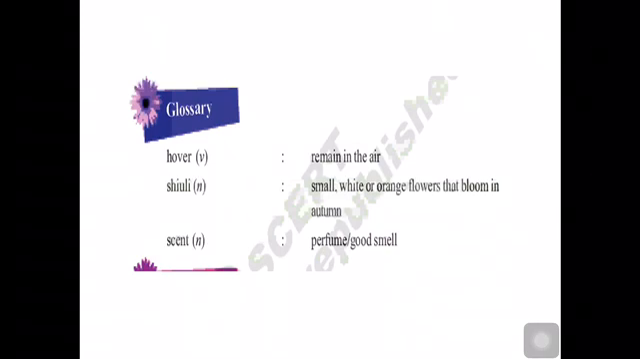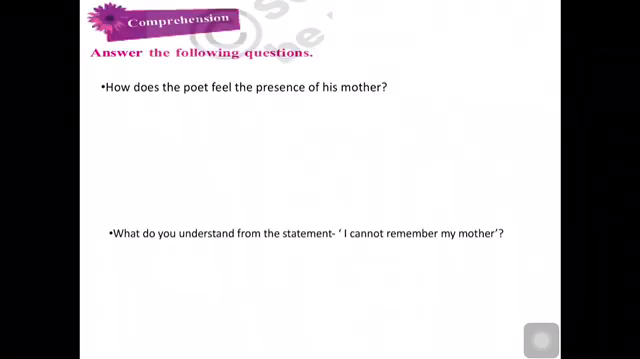First of all, the glossary. Let us know some meanings. Hover, which means remain in the air. Shuli, small white or orange flowers that bloom in autumn. Scent, perfume or good smell. Now see the questions that are given below. You have already understood the poem.